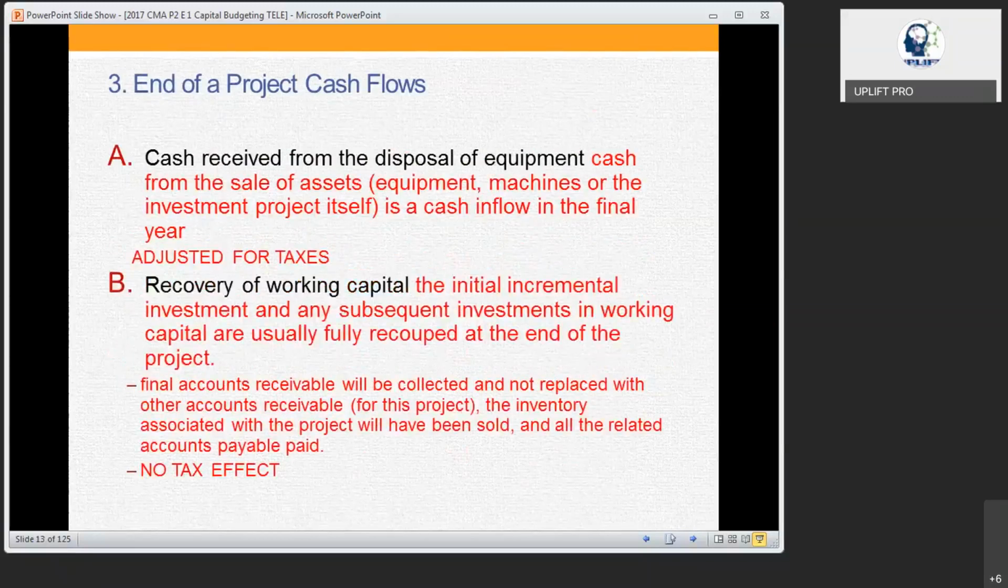And at the end of the period, we already discussed the cash received on disposal of the equipment and the recovery of working capital. What is that? Whatever the investment you make, you are going to take back the working capital, because that's a temporary investment. So when you take the recovery of working capital, are we going to pay tax for that? No. Why? Because it's like cash, something we have invested, which is going to be taken back. So there is no tax on that. There is no tax effect on the recovery of working capital.